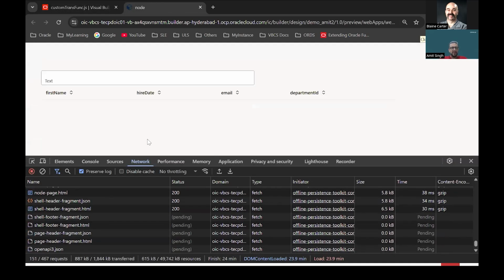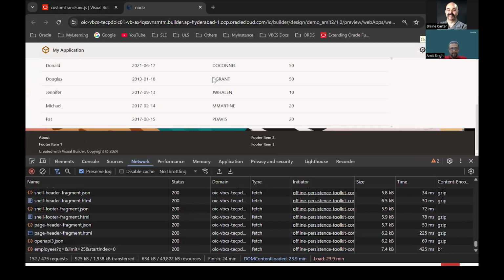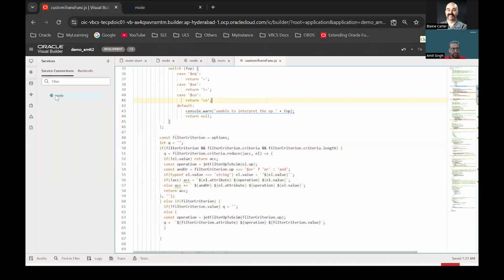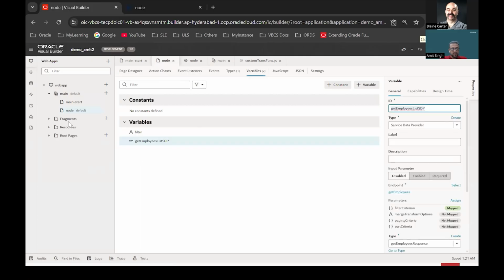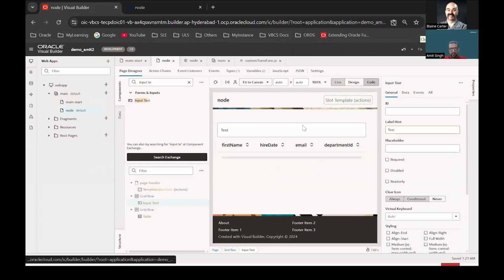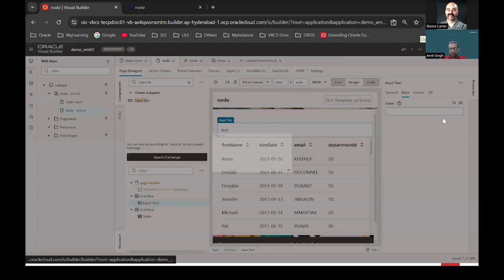Now let me quickly run this and see if my filter is working or not. I have to attach this value.